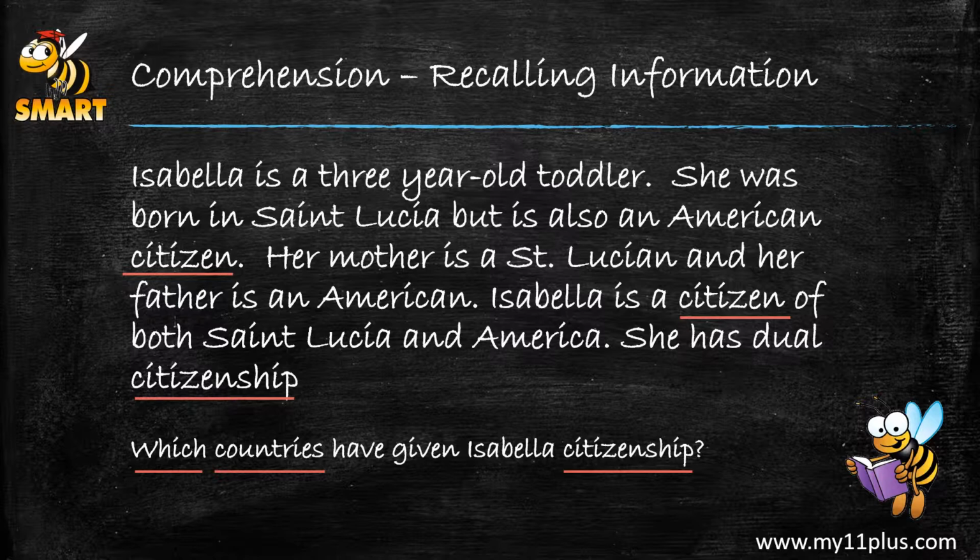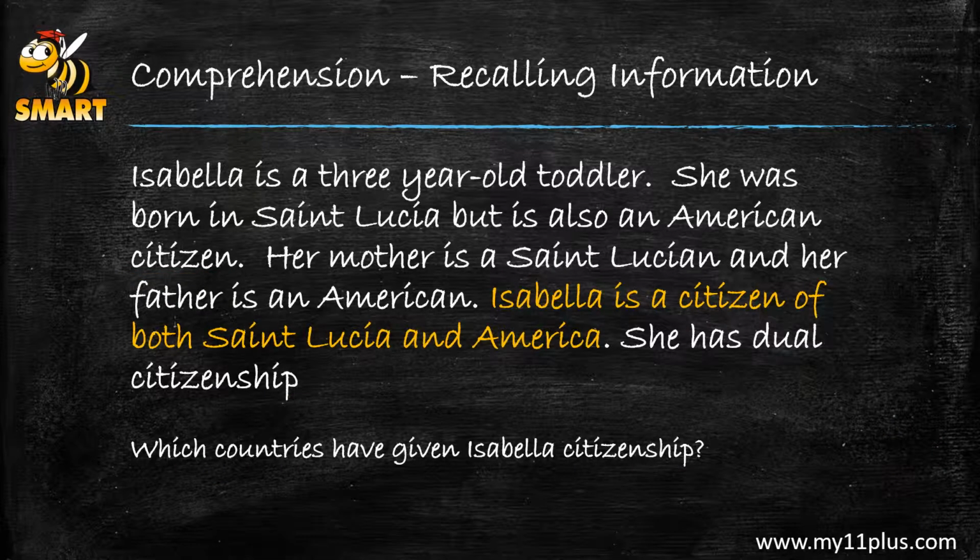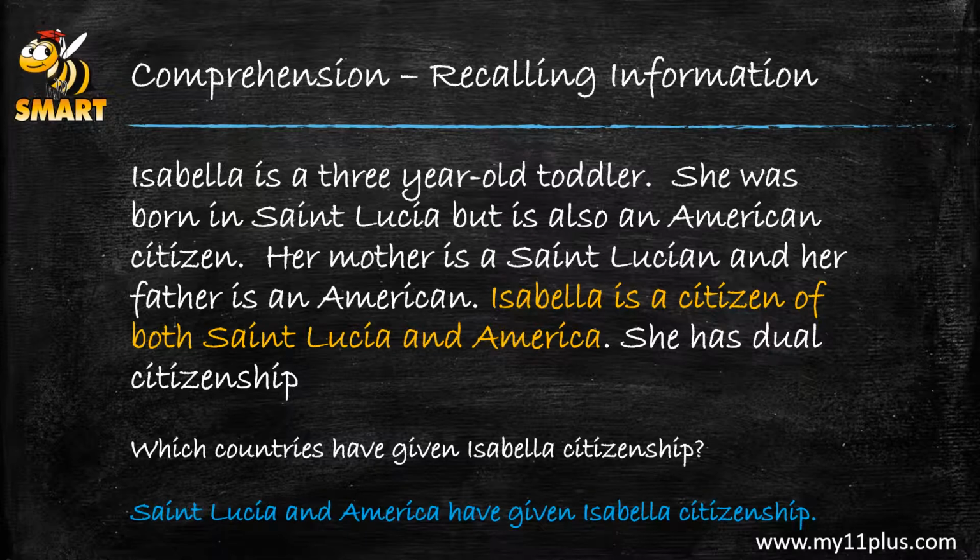So let's look at those sentences and see which one will help us with the answer that we're looking for. Which countries have given Isabella citizenship? So the first sentence says she's an American citizen. The second one said she's a citizen of both St. Lucia and America. And the third one, she has dual citizenship. So the one that has our answer is Isabella is a citizen of both St. Lucia and America. So the answer is St. Lucia and America have given Isabella citizenship.